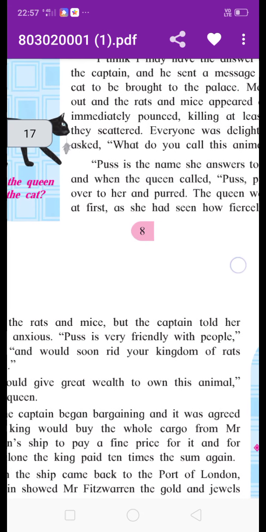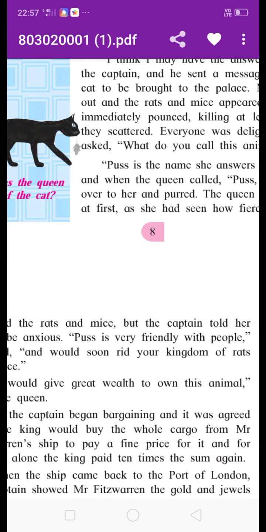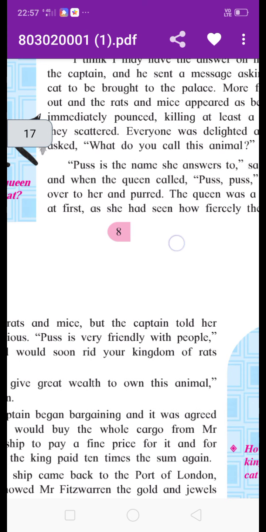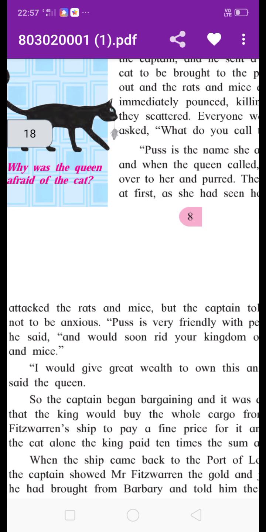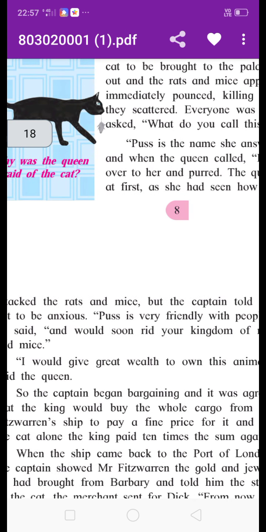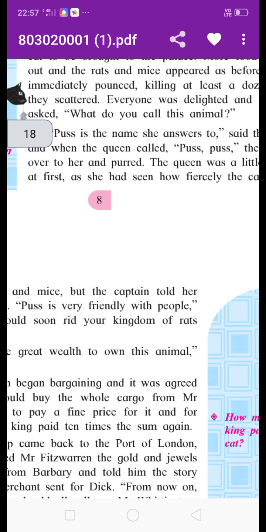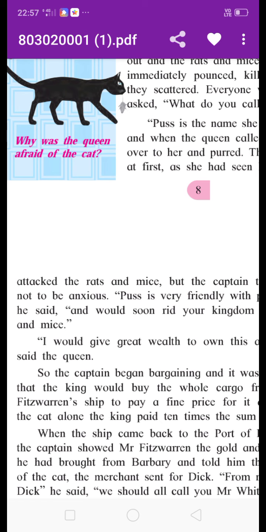But the captain told her not to be anxious. Anxious means worried. Don't worry. He said to the queen, Puss is very friendly with people. The cat is a very friendly animal. He said, and would soon rid your kingdom of rats and mice. Would soon means in a very short period of time she will rid your kingdom of the rats and mice.